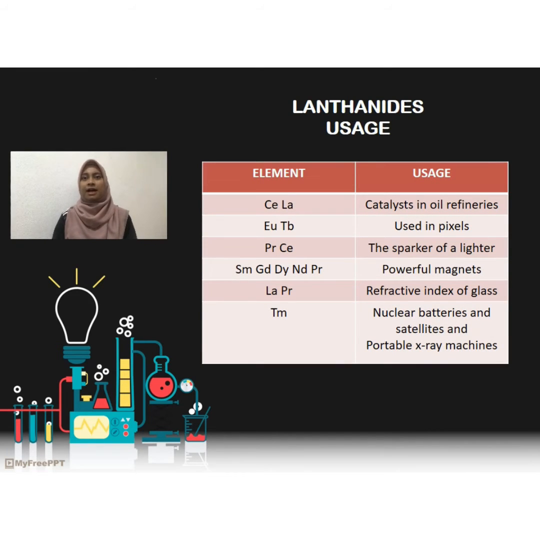Cerium and lanthanum are used as catalysts in oil refineries. Europium and terbium are used in pixels. Praseodymium and cerium are used in the spark of a lighter. They are all essential for lasers. Samarium, gadolinium, dysprosium, neodymium, and praseodymium form powerful magnets. Lanthanum and praseodymium change the refractive index of glass for use in fiber optics, camera lenses, and welding goggles.